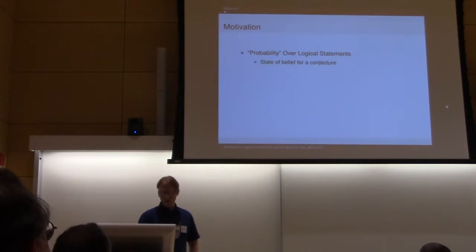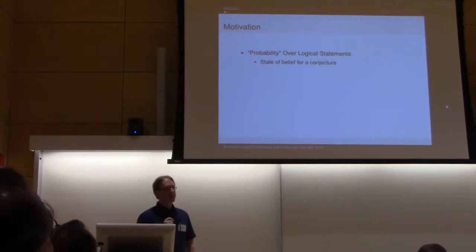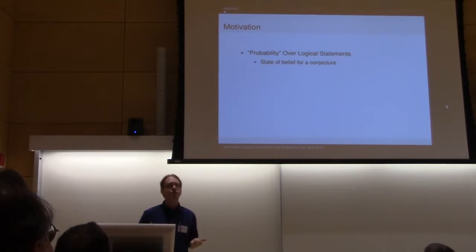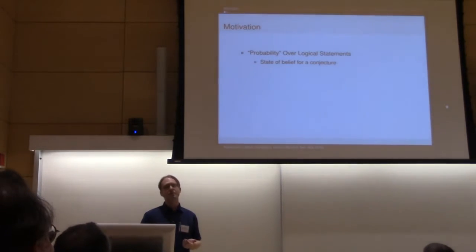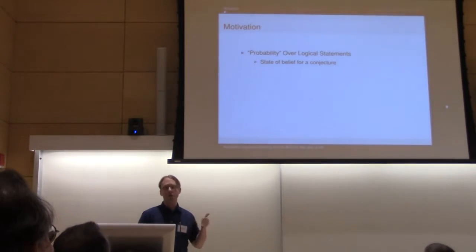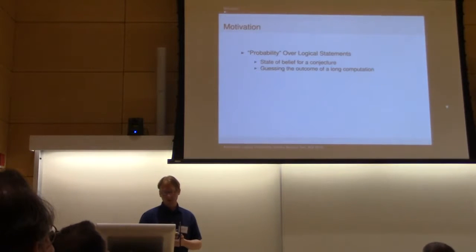So instead, one way to look at this is as a degree of belief for some conjecture, something that hasn't been proven true or false yet, but that we have some knowledge that it's probably more likely to be true than false or something like that. A second flavor of that could actually be guessing the outcome of a computation that we just haven't had the time or resources to actually do yet.